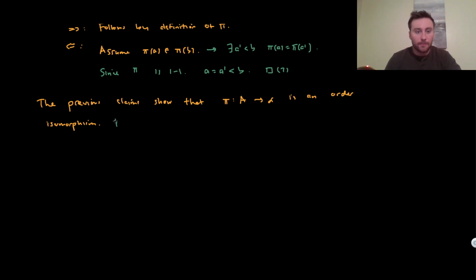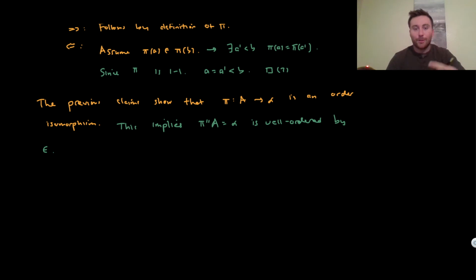This implies that the pointwise image of A is well ordered, which is alpha by definition, well ordered by epsilon.